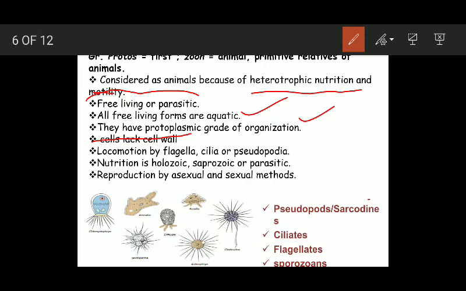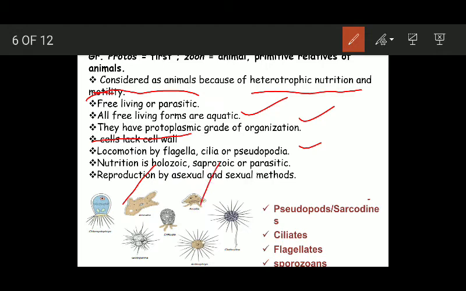Locomotion can happen with the help of cilia, flagella, or pseudopodia. Their nutrition is holozoic, saprozoic, or parasitic. Holozoic means they consume solid food material like animals.